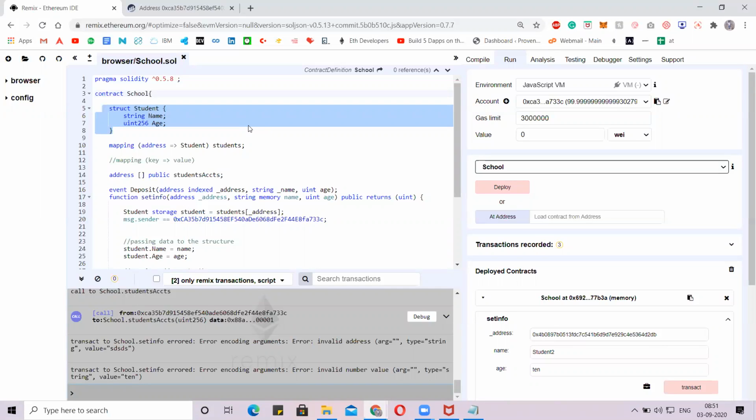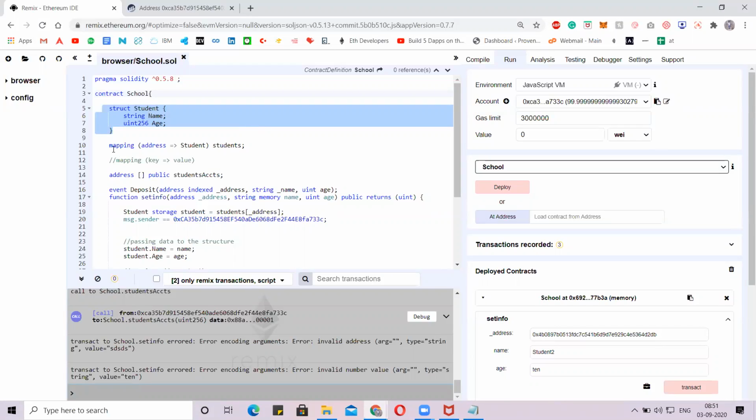A structure is created in the contract. We are telling the contract that we have created a structure, and we will pass data like name and age. Please store that name and age to that student. Whenever we call that name, I will come to that part next.